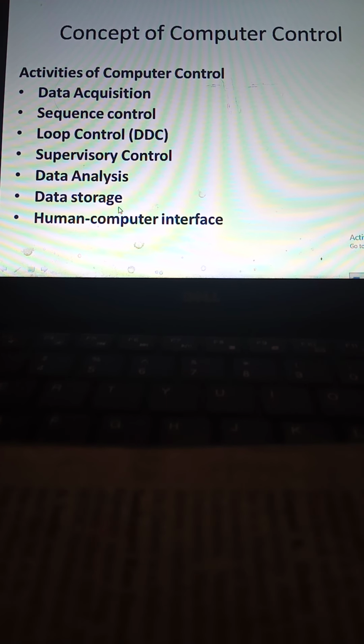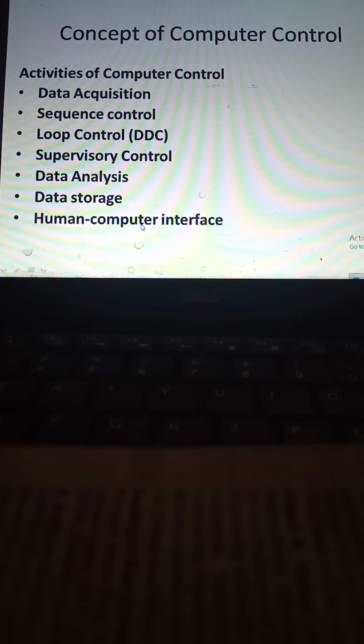Sometimes data needs to be analyzed. In some systems, data has to be analyzed. For example, whether there is error, that calculation is obtained by comparing with the set point. That is called data analysis. Data has to be stored sometimes. Then human computer interface. The computer should be able to give a chance for the human to interact either through keyboard or some other devices.